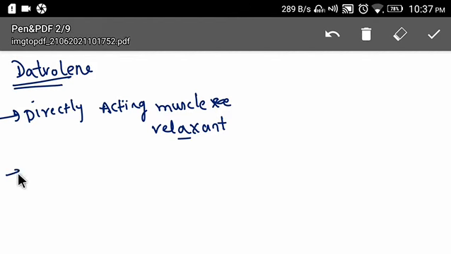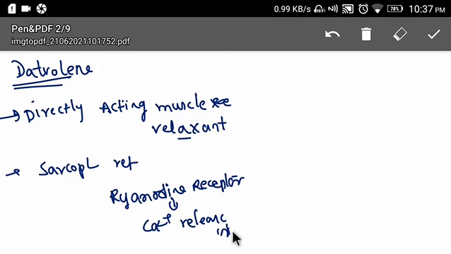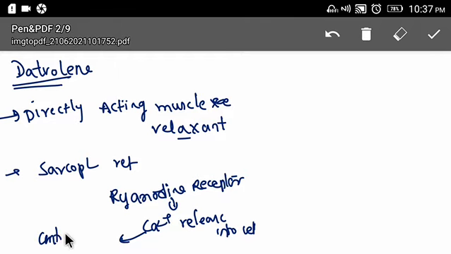In the sarcoplasmic reticulum, we have a receptor called ryanodine receptor. When this receptor is stimulated, it causes release of calcium into the cell, and this calcium causes contraction of skeletal muscle.